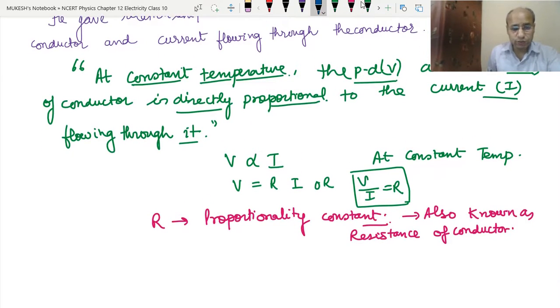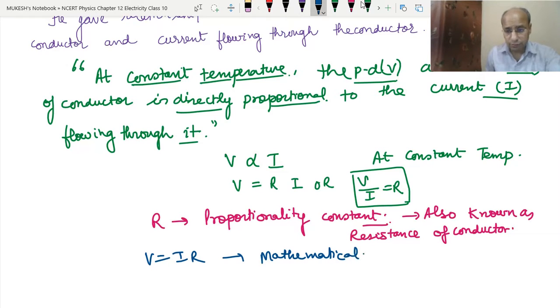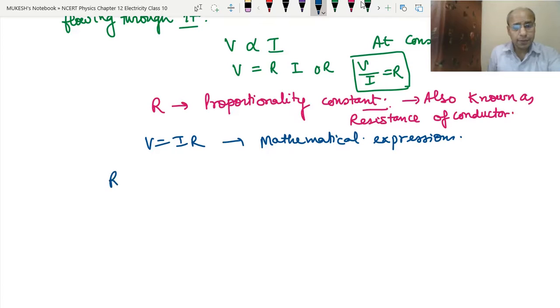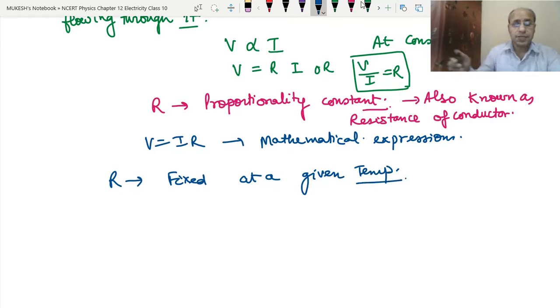V equal to IR is the mathematical expression, which we will use in doing calculations or numericals. Now this R will be fixed at a given temperature. But there are certain conditions which we need to follow, that we will study in the next videos, the factors on which the value of this R depends.